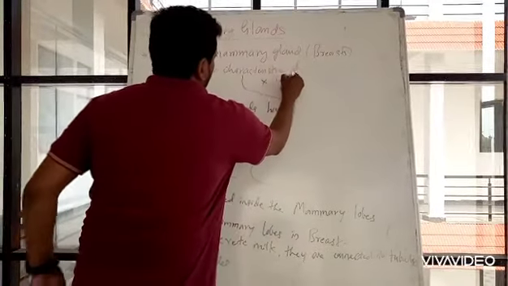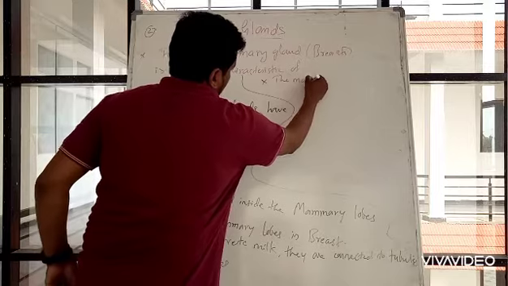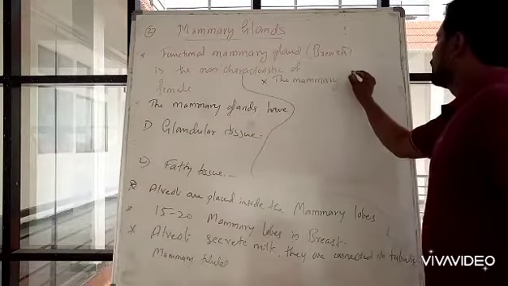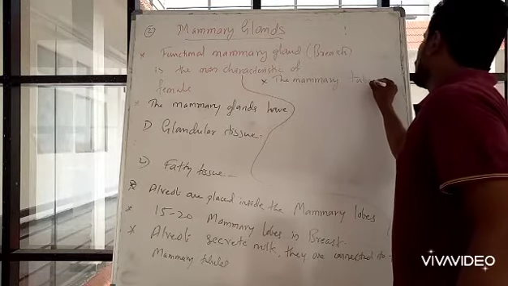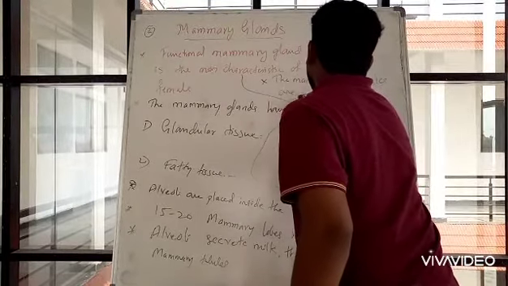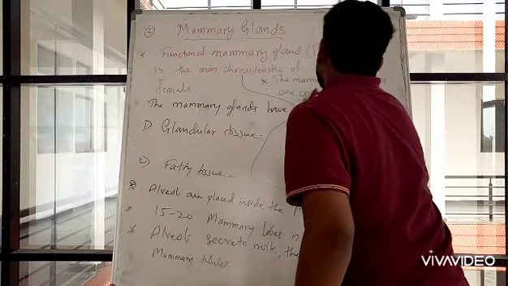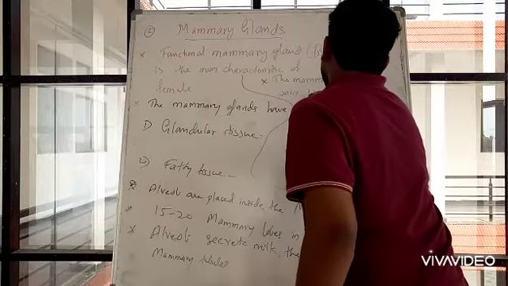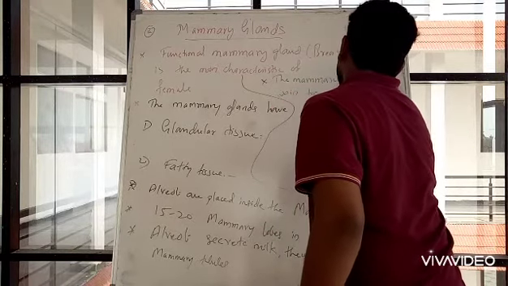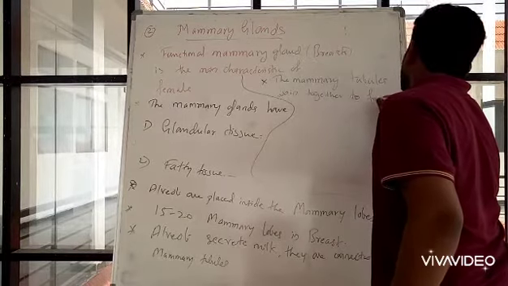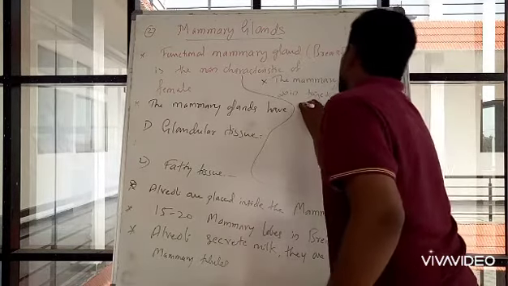The mammary tubules are connected or joined together to form mammary duct.